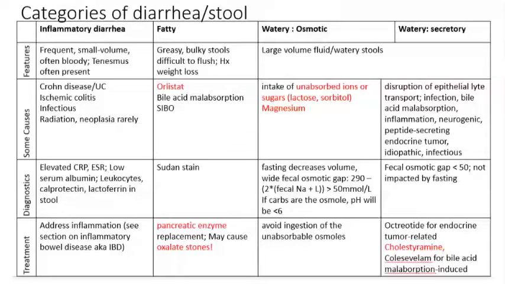With secretory diarrhea, we often see irritation. Things like bile acid malabsorption can irritate the gut, causing lots of secretion and a watery diarrhea. So with bile acid malabsorption, we can use cholestyramine, which is a bile acid sequestrant. Also notice that sometimes endocrine tumors may cause a secretory diarrhea, VIPomas, for example, vasoactive intestinal peptide-omas. In that case, we might use octreotide.